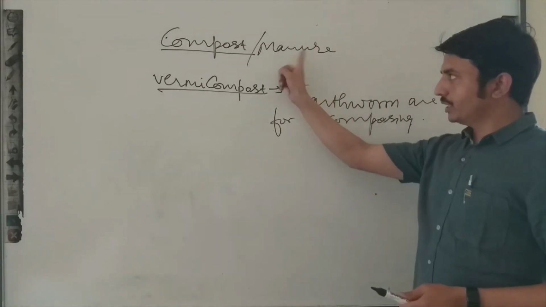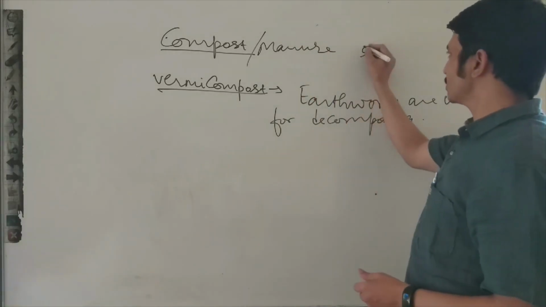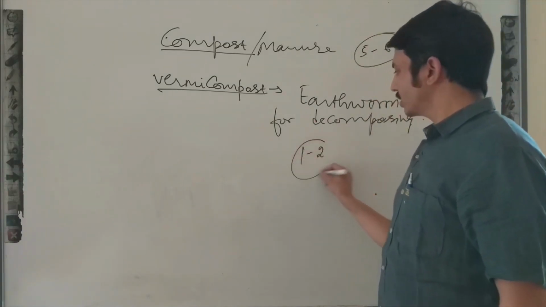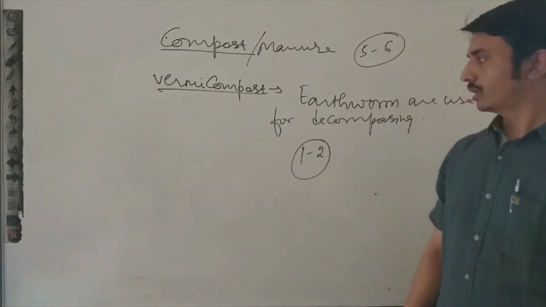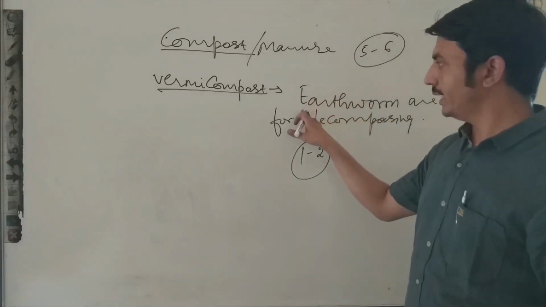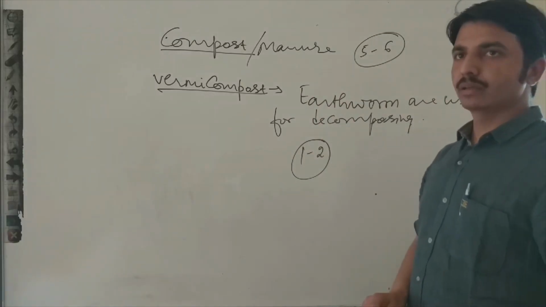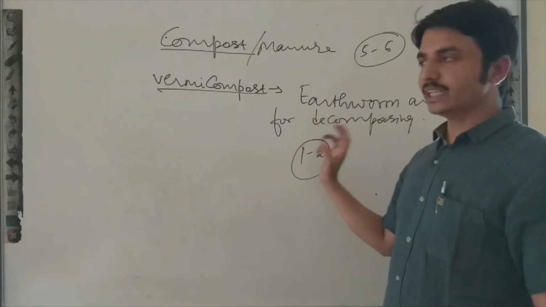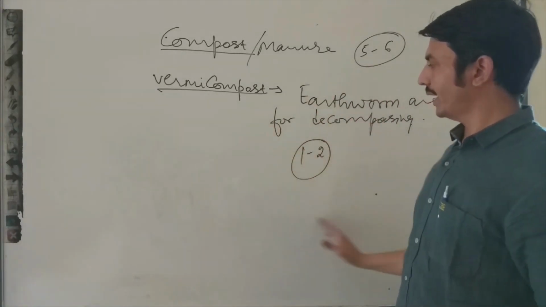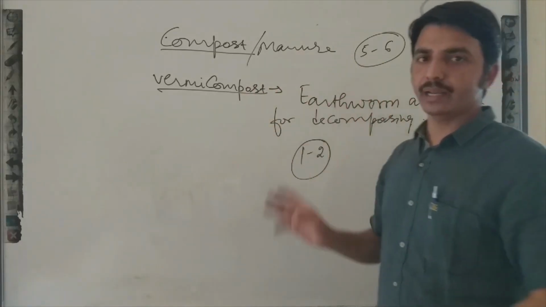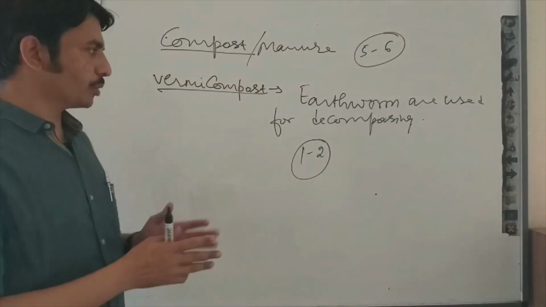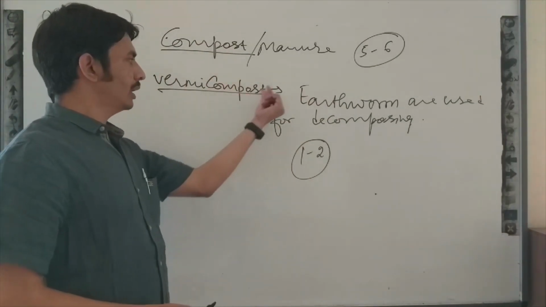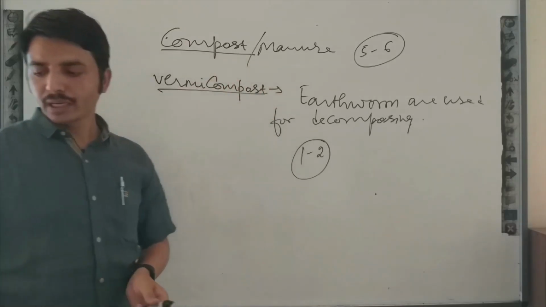So this process normally takes 5 to 6 months, but with earthworms it will be complete in 1 or 2 months. That means earthworms increase the decomposing capacity and hasten this process. If compost is prepared with the help of earthworms, that's why it is known as vermicompost.